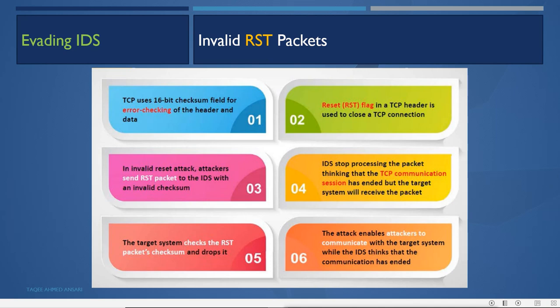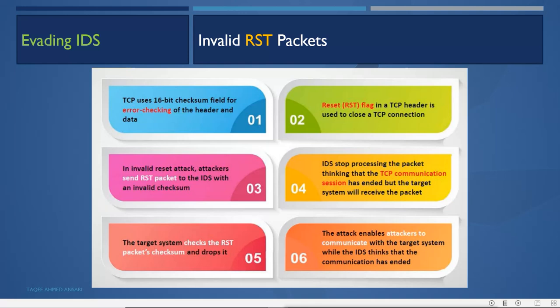Now in the invalid reset attack, attackers send a reset packet to the IDS with an invalid checksum. The packet has an error, but it is a reset packet. So what will the IDS do? The IDS stops processing the packet, thinking that the TCP connection session has ended, but the target system will receive the packet with the error checksum.